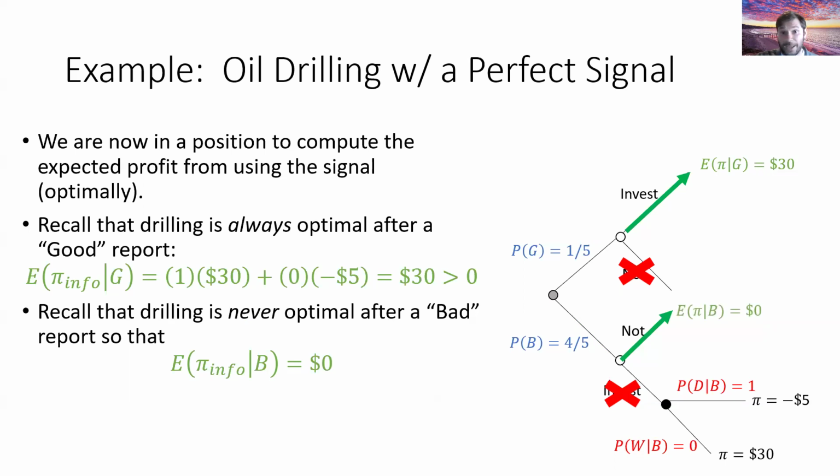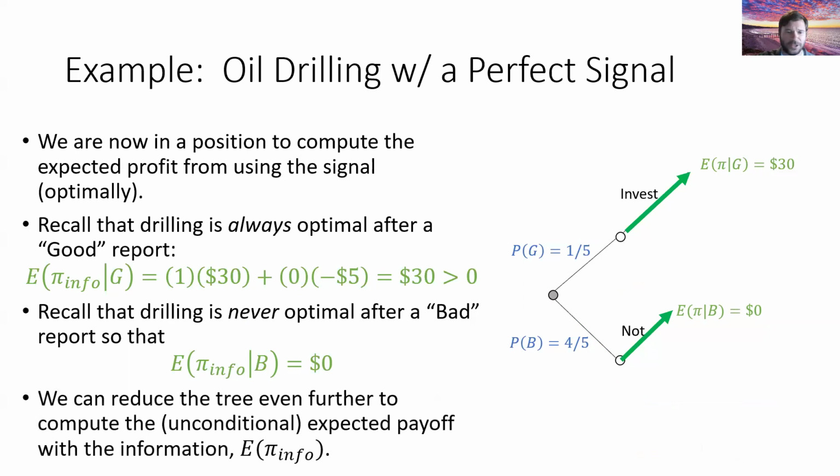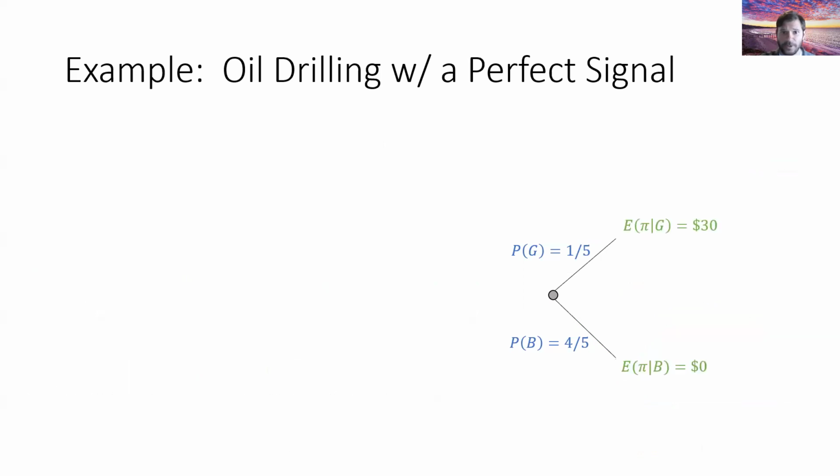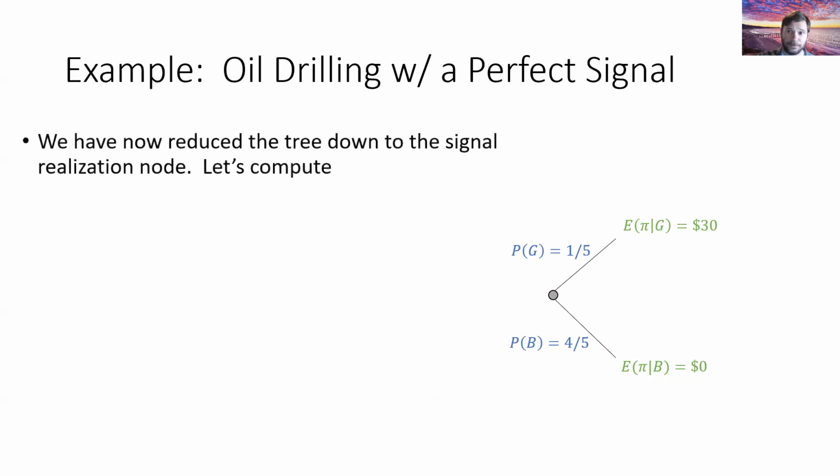And we can get rid of, again, the branches that we're not using here. And we could even reduce the tree a little bit further until we get down to the signal realization node,